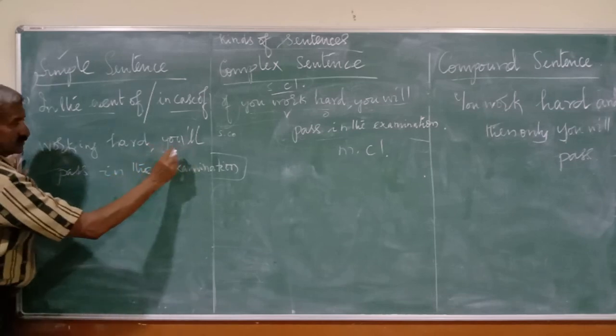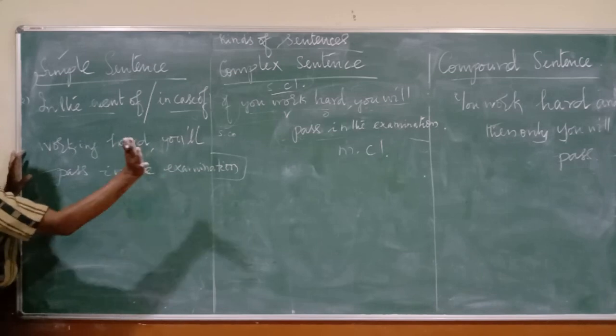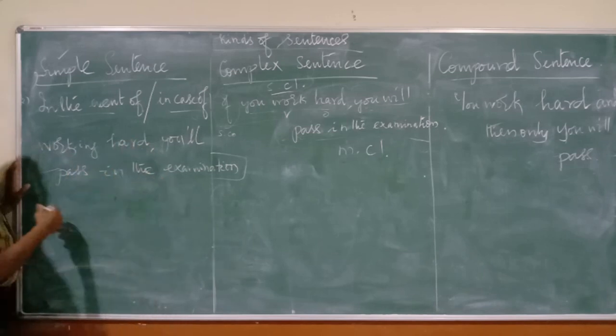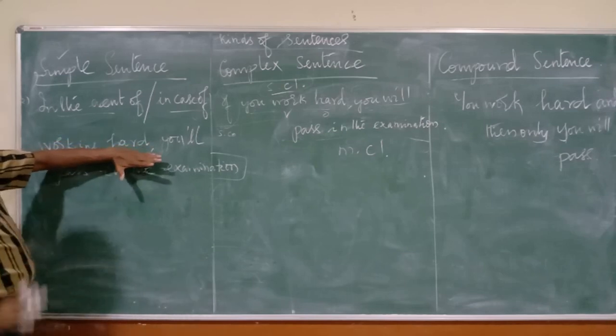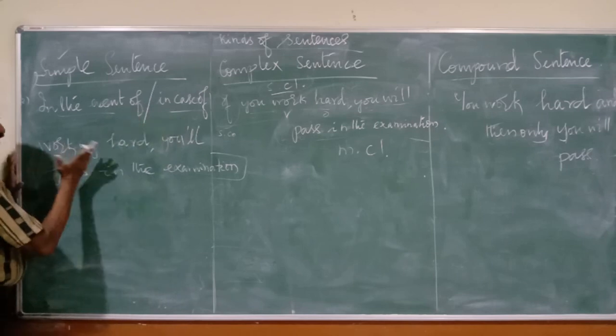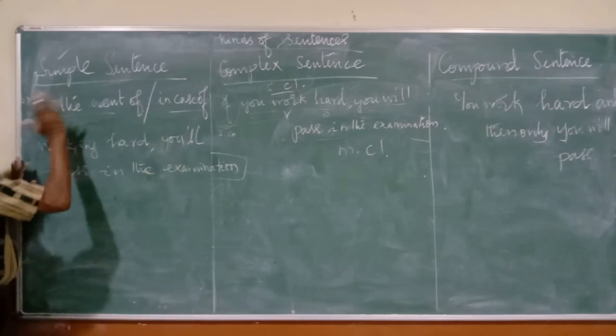Here, this is the main clause: subject, verb, object. That's all. This is very clear in our mind. This is the simple sentence: "In case of working hard, you will pass in the examination."